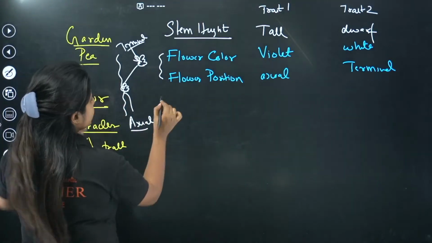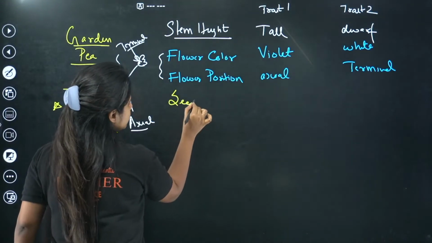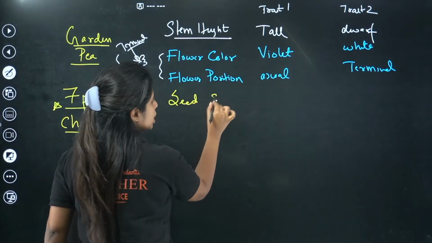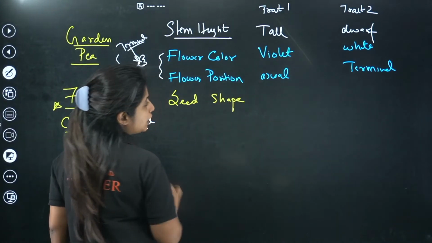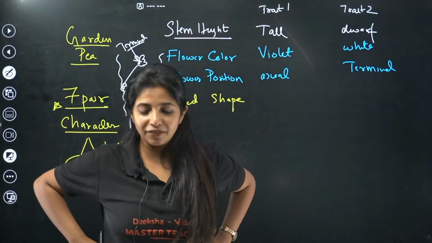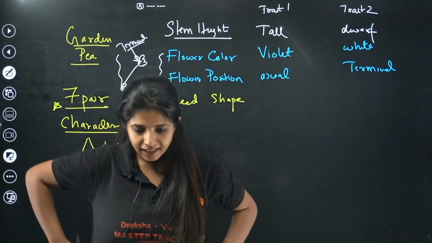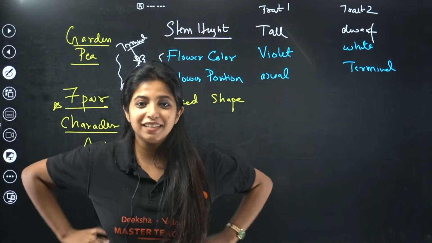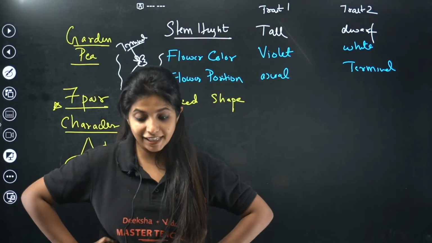Now we go ahead with the next thing, that is seed. In seed, you have shape. You have 2 types of shapes. Any idea? What are the 2 shapes that we have in seed? Guess.